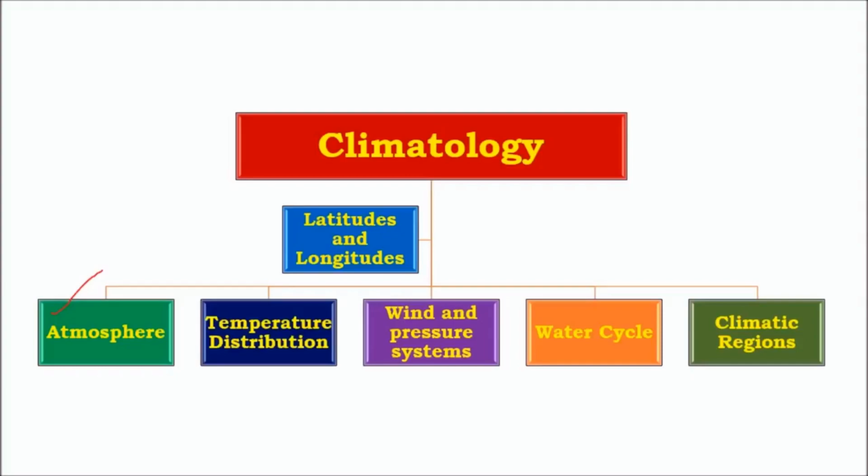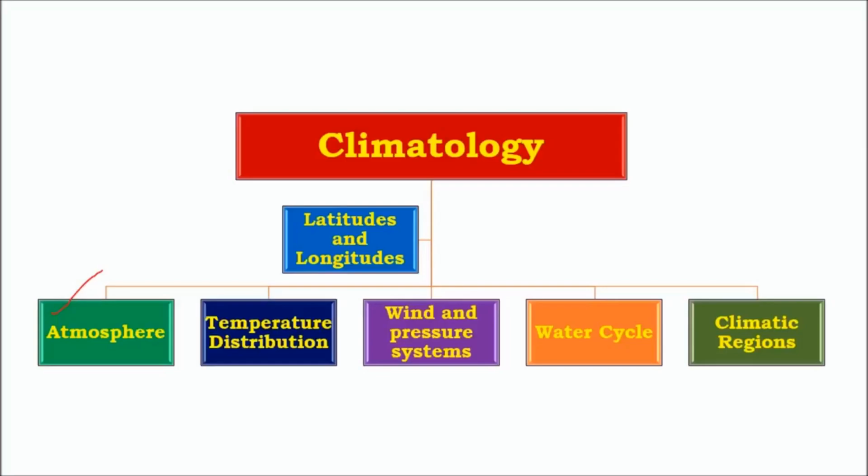And in water cycle, we'll deal with precipitation, different forms of precipitation. And in that, we'll see about thunderstorms, tropical cyclones, and temperate cyclones, etc. In climatic regions, we'll see about different climatic regions and biotic regions. So we'll talk about important climatic regions like equatorial region, and then we have desert region or arid climatic regions,